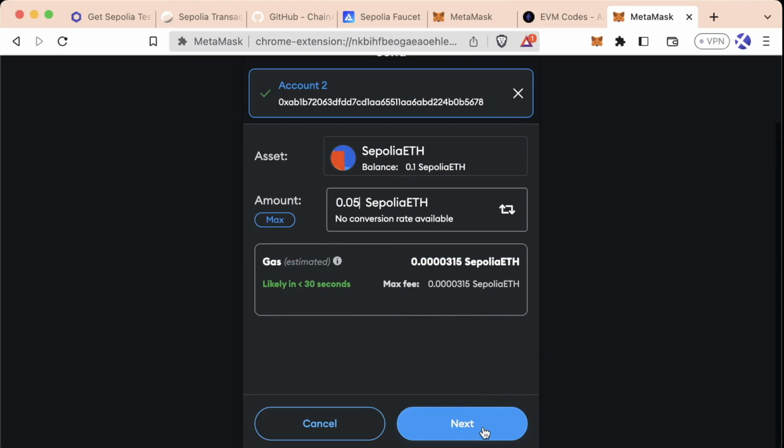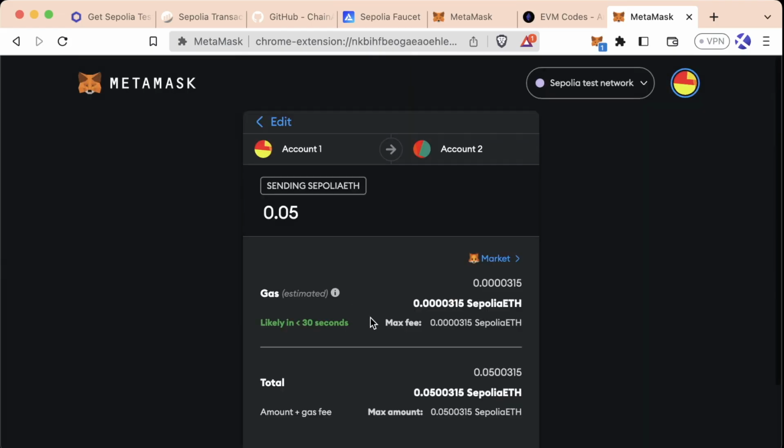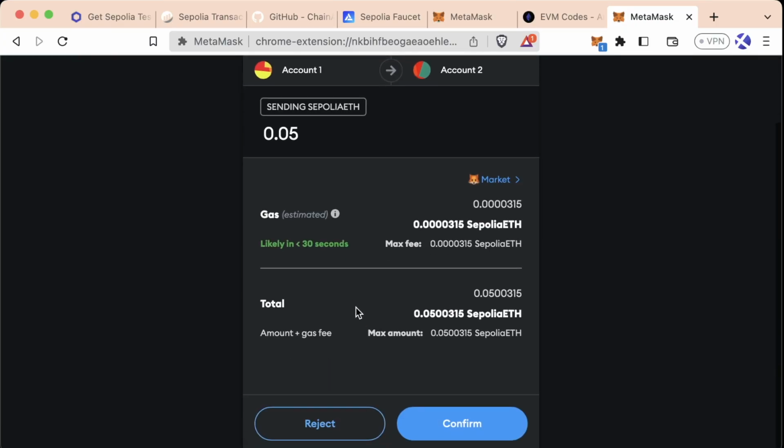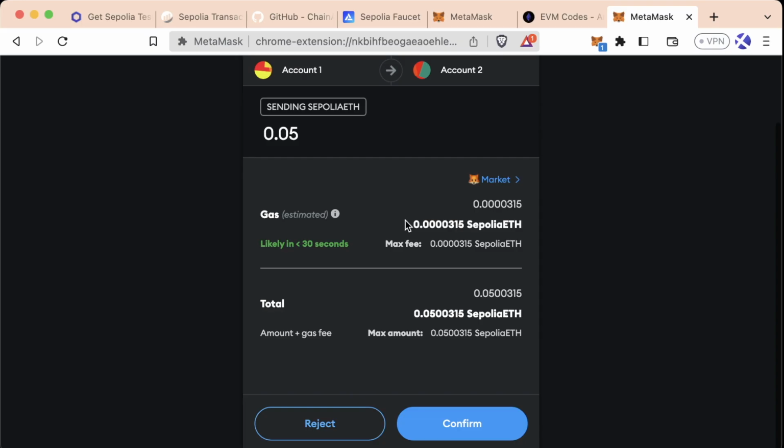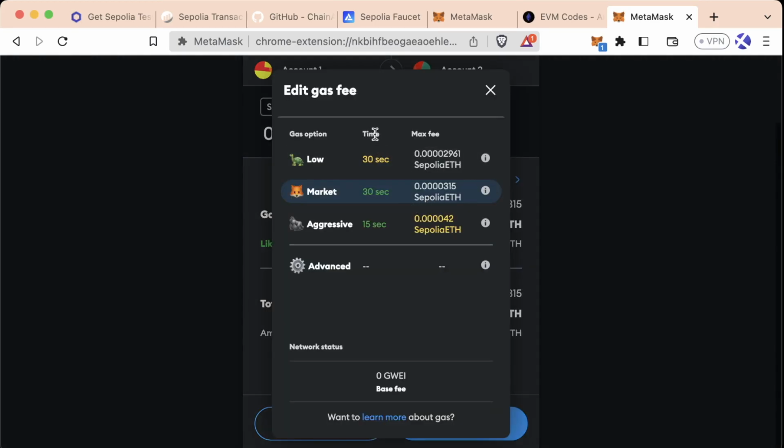We'll scroll down. We'll hit next. We can see some information here about what's actually going on. We can see some gas information, which MetaMask automatically prompted for us. And it even gives us the total amount that we're going to be paying in ETH. It's adding this 0.05 ETH to the estimated amount of gas that we actually have to spend. So that at the bottom, it says the amount plus the gas fee is the two of those combined, the value that we're sending plus the gas fee. And additionally, in MetaMask, if you select this here, you can get some more information about editing our gas fees.